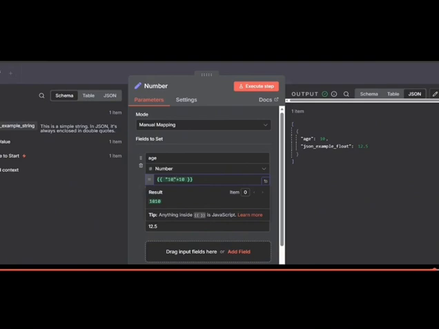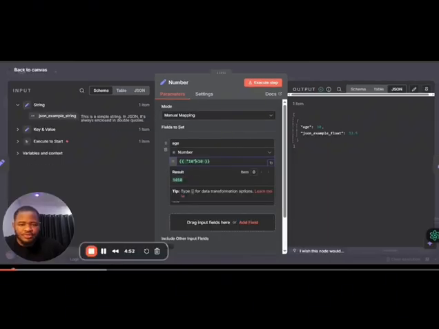Now, see if I remove it again. Let me remove the double quotes. So if I remove the quotes, it goes back to being a number, and then the value makes sense, which is 20. So it's important to note that. Alright, so that is all about numbers, the number data type.